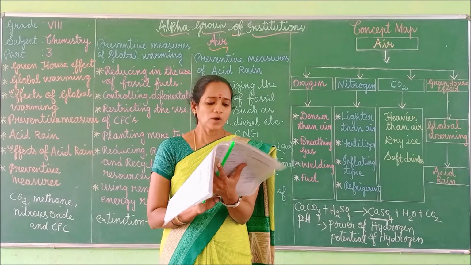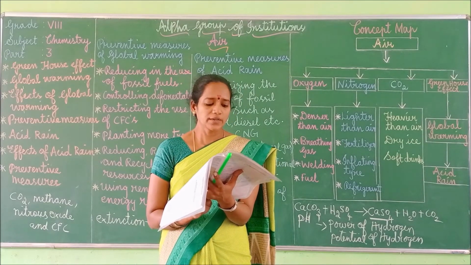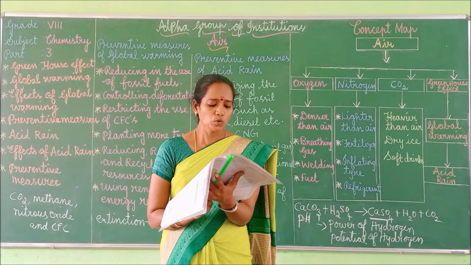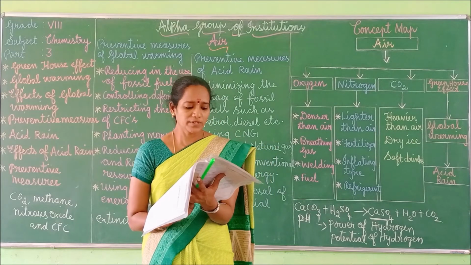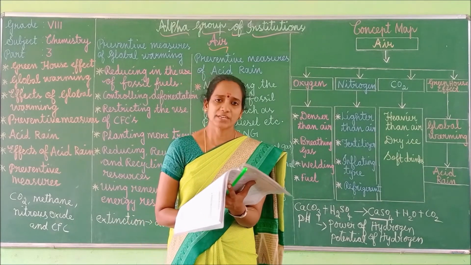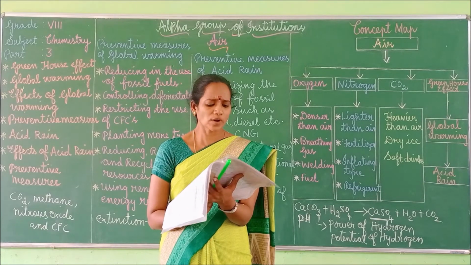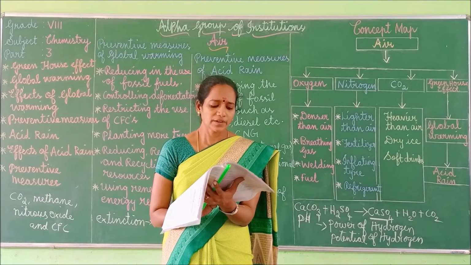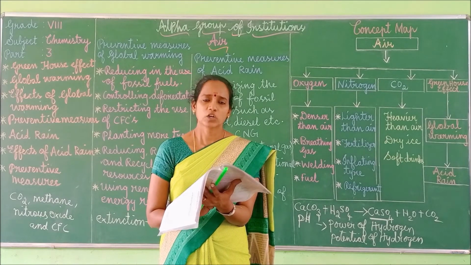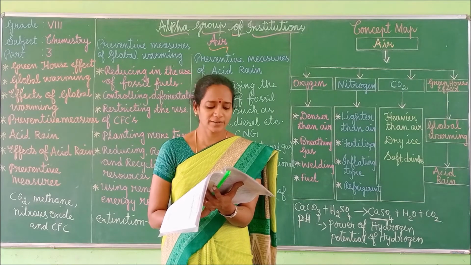Next, carbon dioxide with water changes blue litmus to red, red litmus to blue, blue litmus to yellow, doesn't react with litmus. The answer is option A, blue litmus to red. Next one, which of the following is known as azote? Oxygen, nitrogen, sulfur, carbon dioxide. The answer is option B, nitrogen.